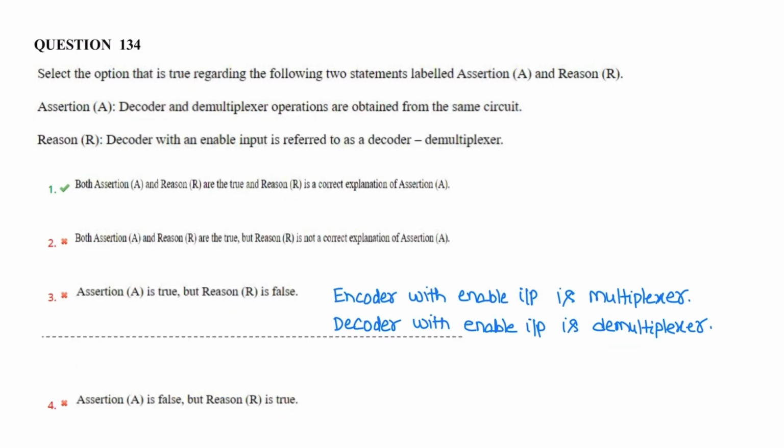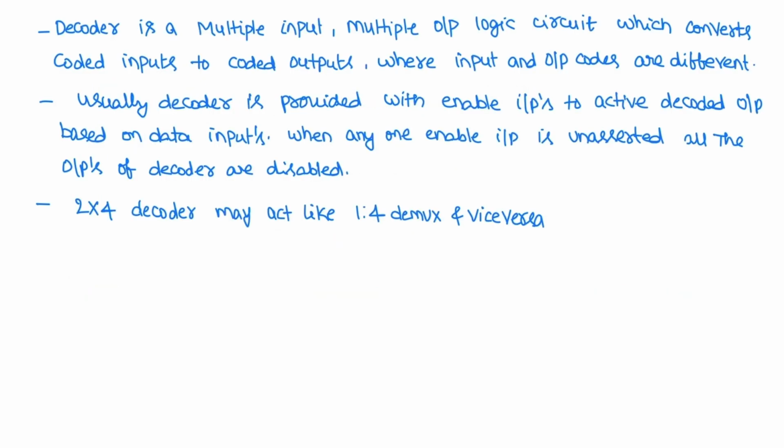Next question. Decoder and demultiplexer operations are obtained from the same circuit. A is the assertion, and the reason is that decoder with enable input is referred to as demultiplexer. So both statements are correct, because encoder with enable input is multiplexer and decoder with enable input is demultiplexer. So first, what does decoder mean? Decoder is a multiple input, multiple output logic circuit.